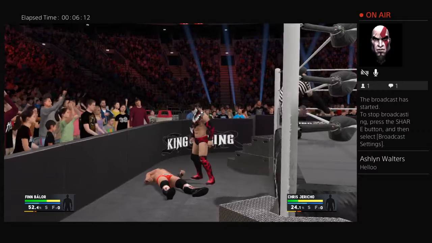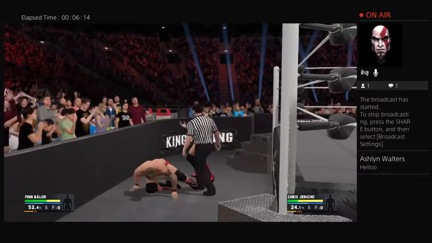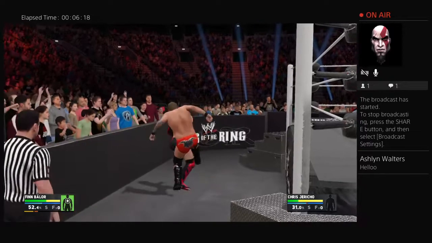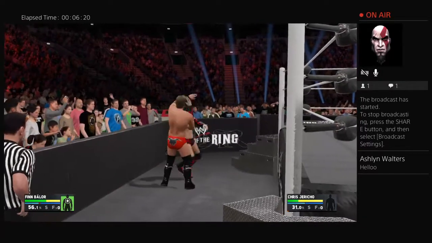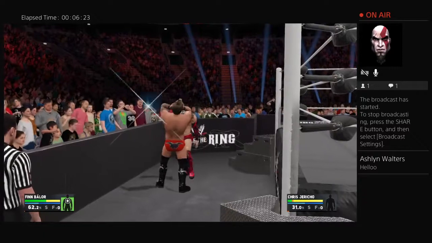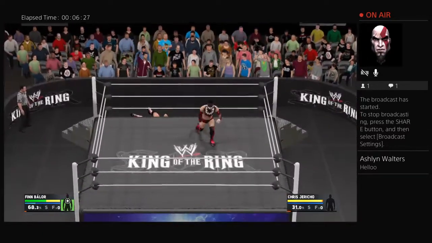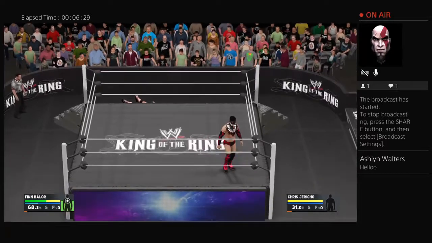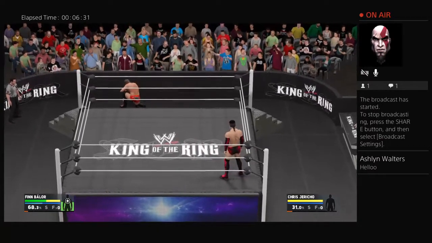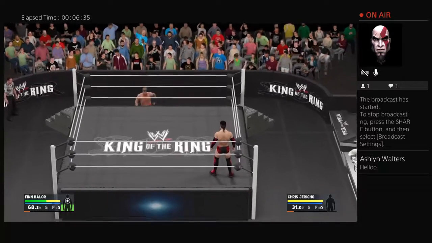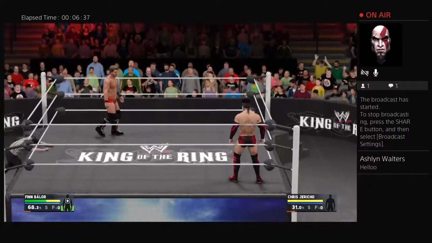Finn Balor showing everybody tonight at King of the Ring that he is here for the throne. He is here for the crown. He will have to get through Chris Jericho and either Roman Reigns or Daniel Bryan in the finals. Now Balor with a nice jawbreaker to Jericho, and the heel drop kick takes down Y2J. Now Chris Jericho trying to get back to his feet as Finn Balor realizes he is in firm control right now. Chris Jericho trying to gather his thoughts.